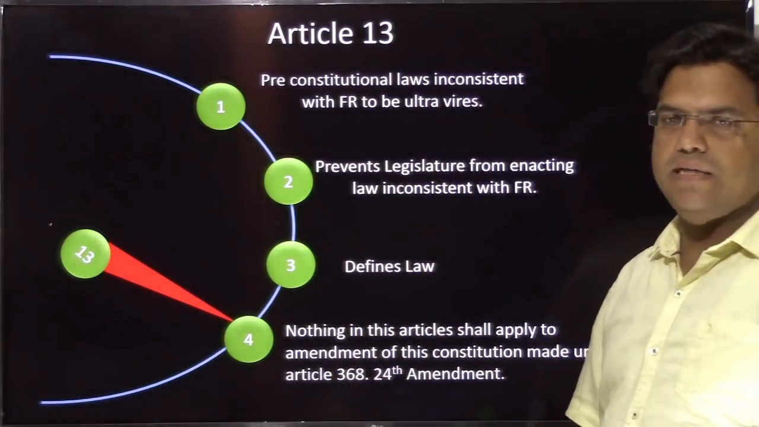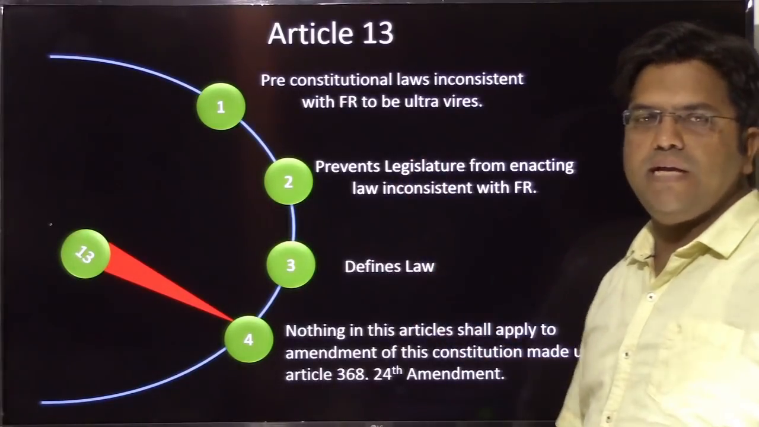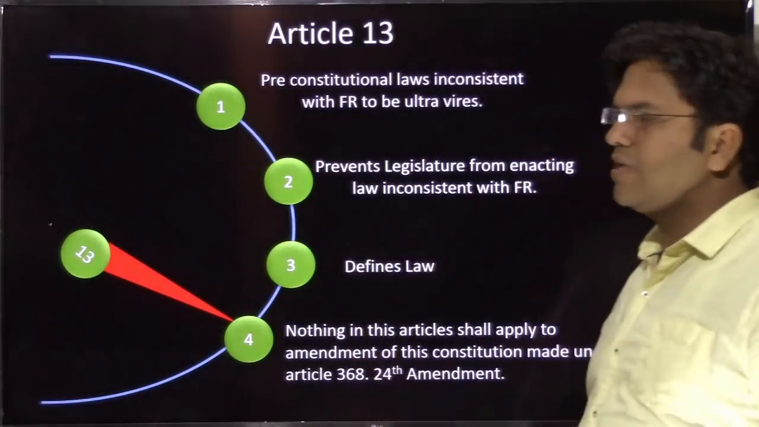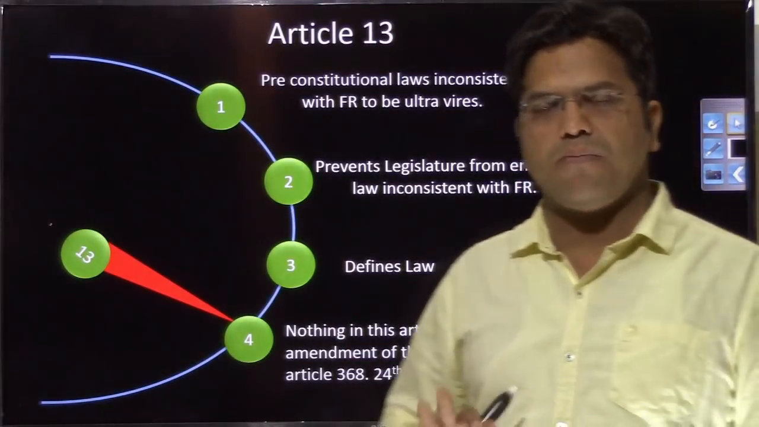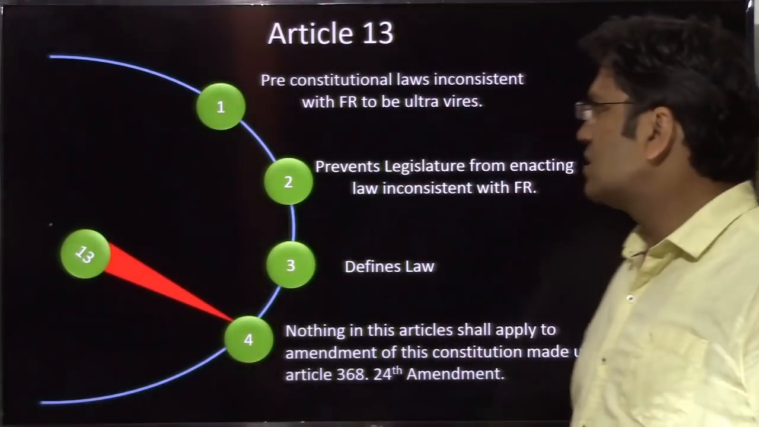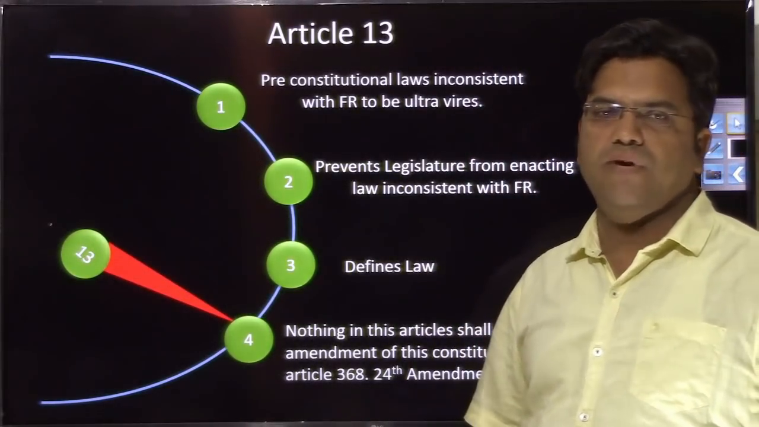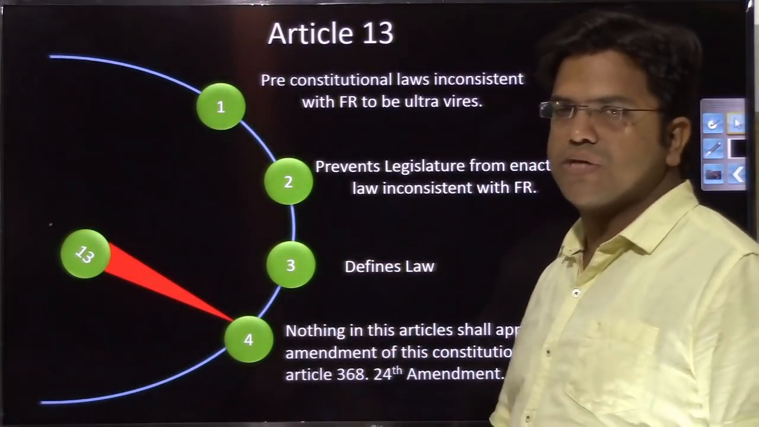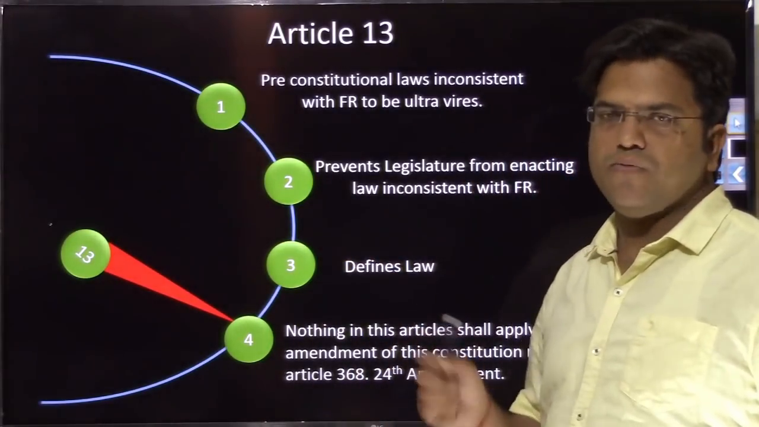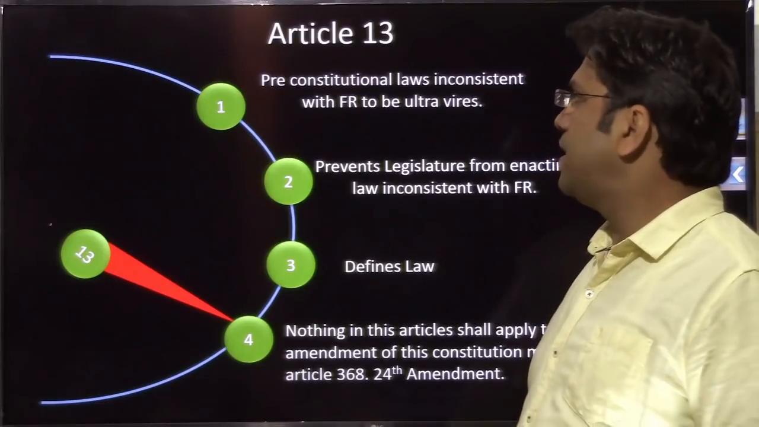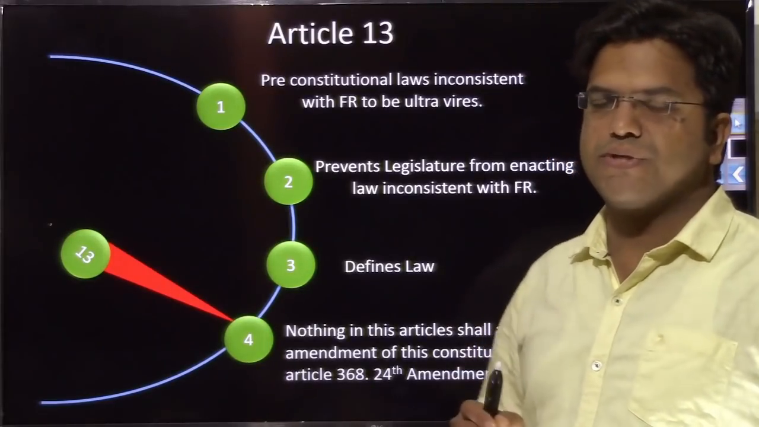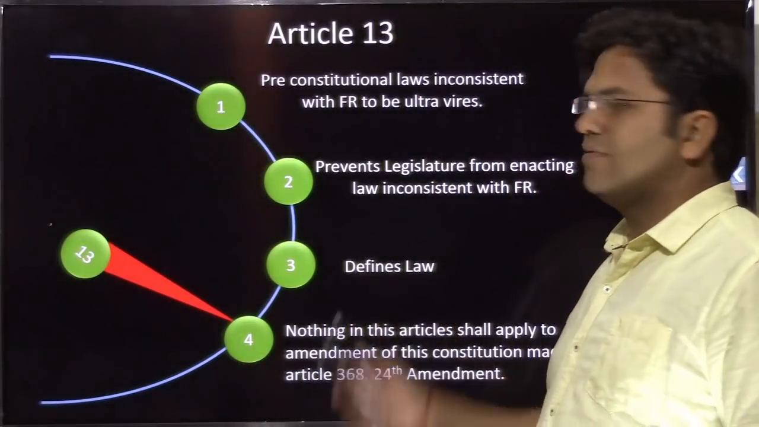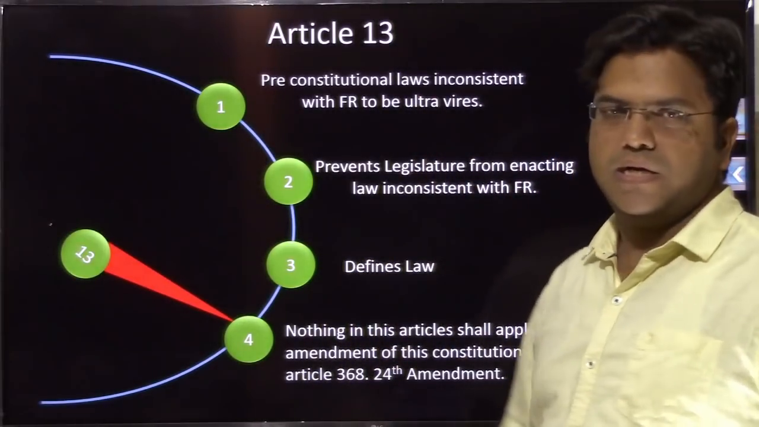Speaking about article 13, as you can see on the screen, it has 4 clauses. The first clause says that all pre-constitutional laws inconsistent with fundamental rights will be ultra vires. Who will declare any such pre-constitutional law ultra vires? The Supreme Court and High Court have the power to declare any pre-constitutional law that is in contravention of fundamental rights ultra vires or void.